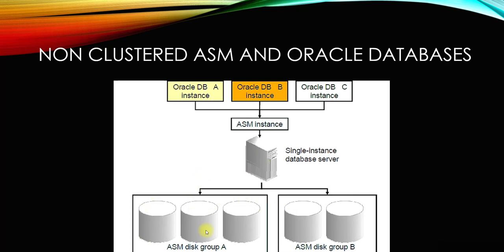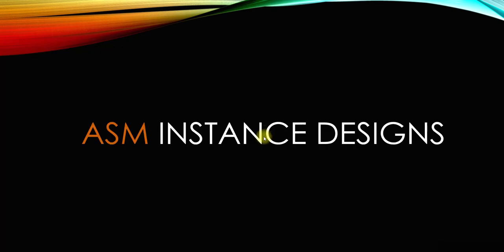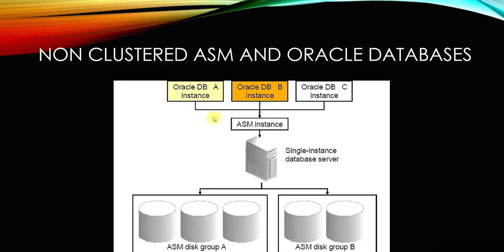So these are the ASM disk groups. Let's say there are 2 disk groups. There is one server, a single instance database server. This is not a clustered environment, and we have installed the clusterware and ASM here. In this situation, ASM can still serve the single instance database. This is not a clustered environment. So there are 3 databases sitting in their separate Oracle software homes.